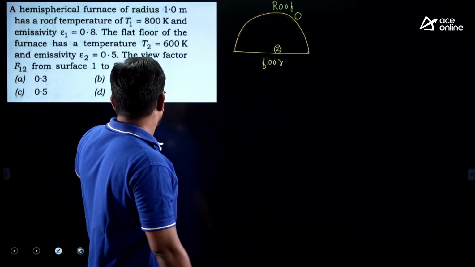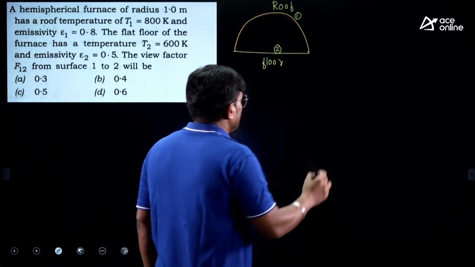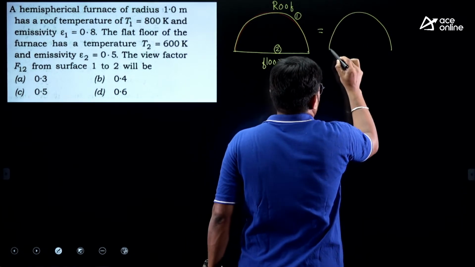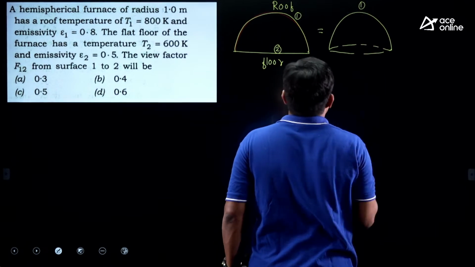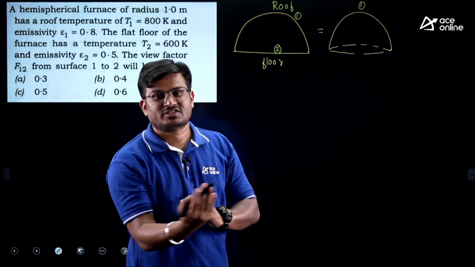Now we need to calculate the view factor. View factor is also called shape factor. So what you need to do is separate this figure. It's a hemisphere. Now, what is the bottom? Even though he used the word flat, what is the shape of the flat?